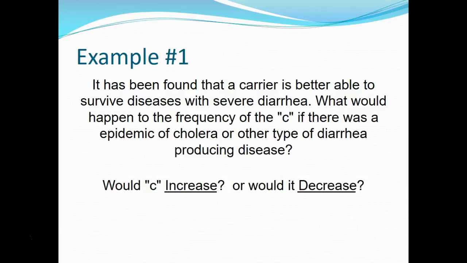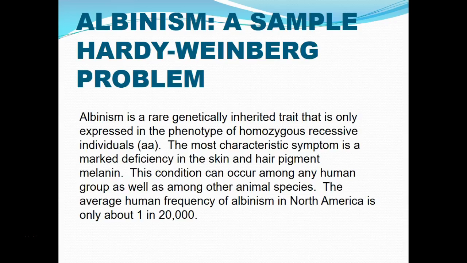Well, if the carriers are better able to survive diseases with severe diarrhea, then those who aren't carriers are not going to survive. You can see how the homozygous dominants would probably succumb. So over time, the allele frequency for little c would probably increase.